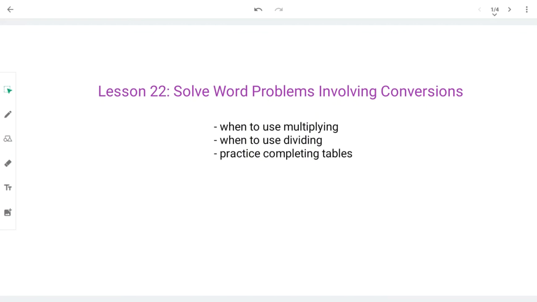Lesson 22. Solve word problems involving conversions. In this lesson, we will know when to use multiplying, when to use dividing, and continue practicing completing tables. If this is a little confusing, make sure you go look at lesson 21 first.